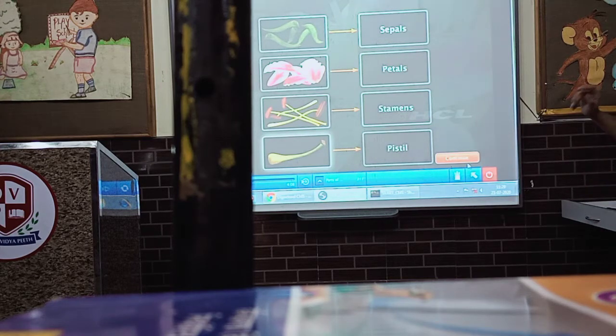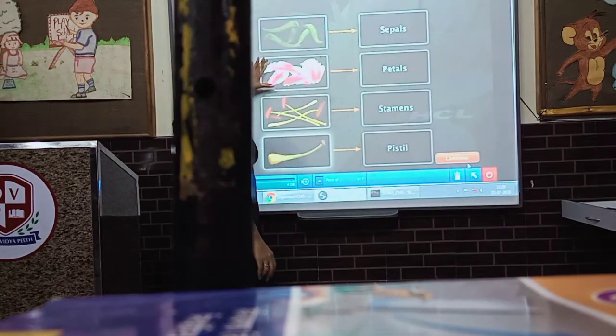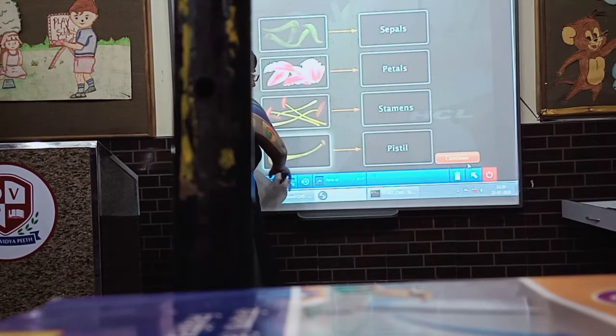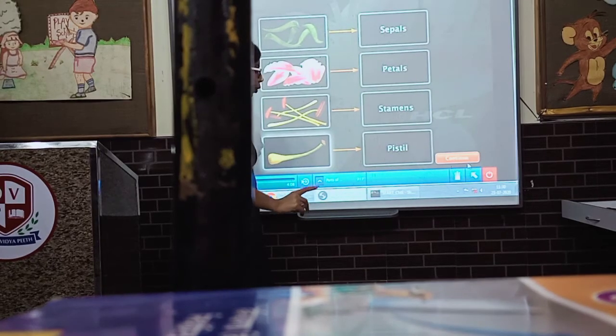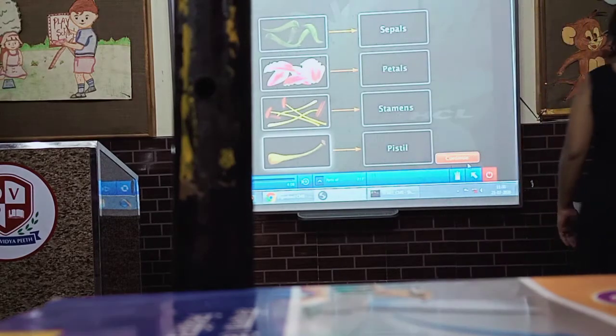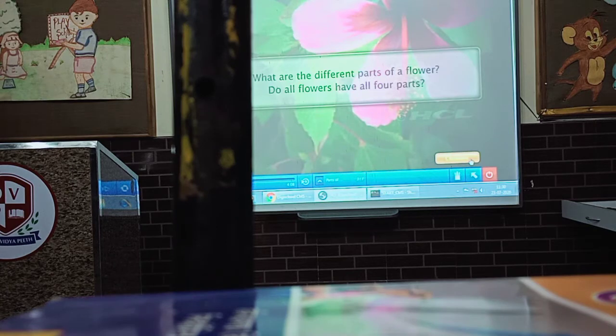See, what is this? This is sepal. You can see sepals are green in color and how they look. Petals, these are the colored parts of a flower. Stamens, see this is a stamen where there is a filament and above it the anther, and this one is pistil. Pistil that I have told you, which has the ovule and all these things. What are the different parts of a flower? Do all flowers have all four parts?